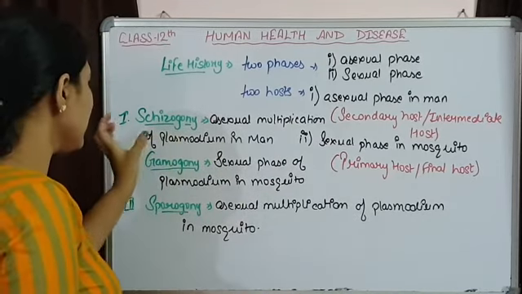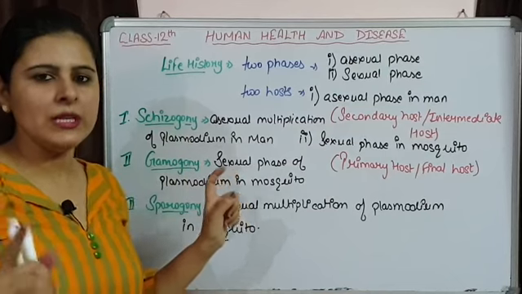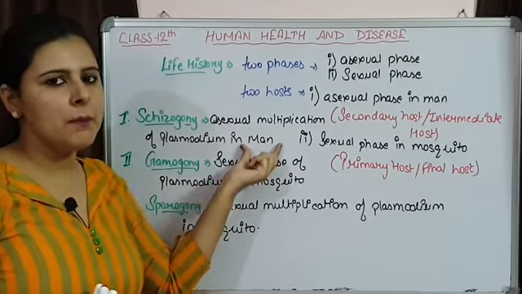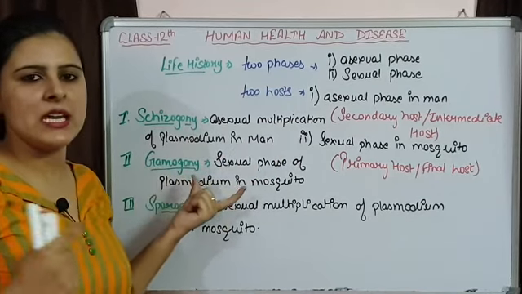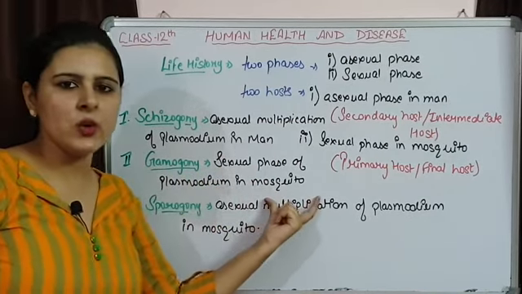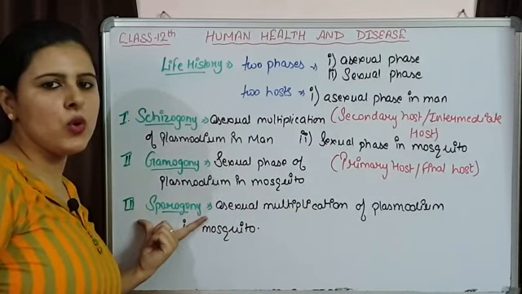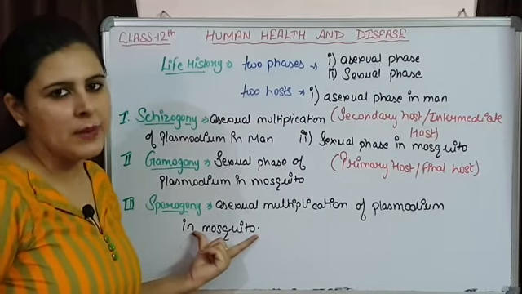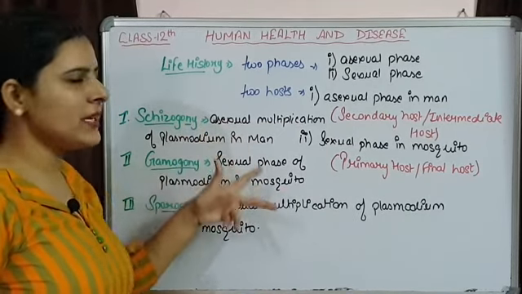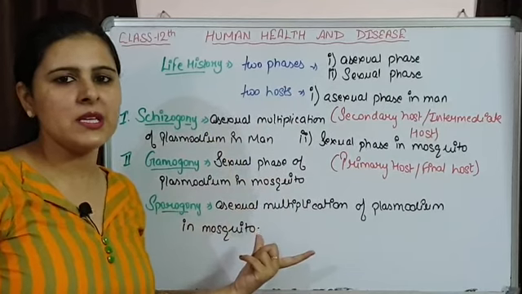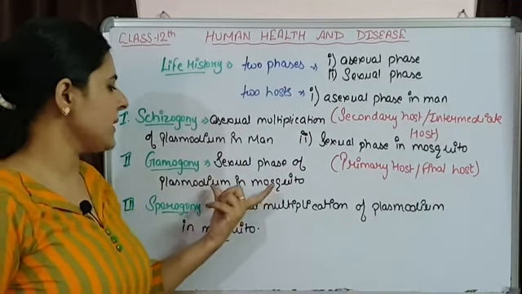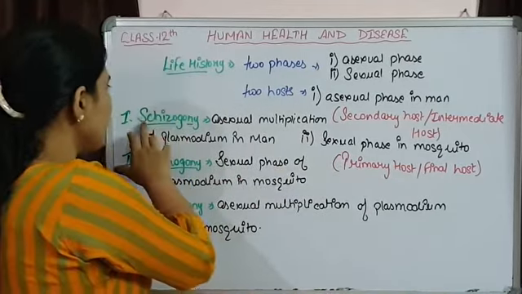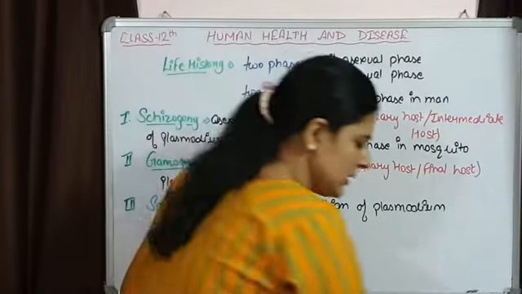I am repeating it again. First one is always schizogony, the asexual multiplication of Plasmodium taking place in men. The second is gamogony, the sexual phase that occurs in mosquito only. And the third is sporogony, again asexual multiplication, but taking place in mosquito. So asexual multiplication takes place in both men and mosquito, while sexual reproduction only takes place in mosquito. We are starting with the first one, schizogony.